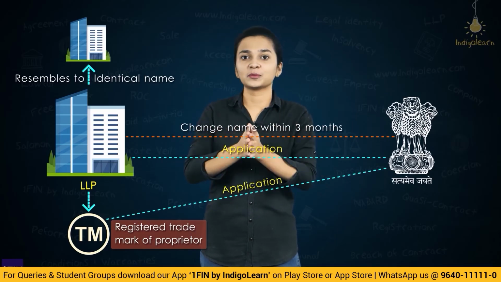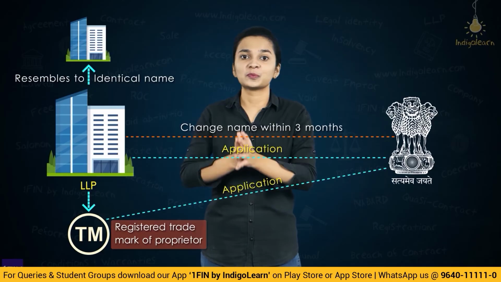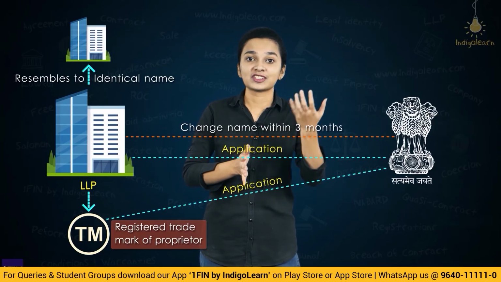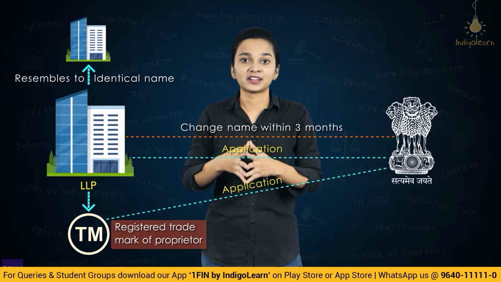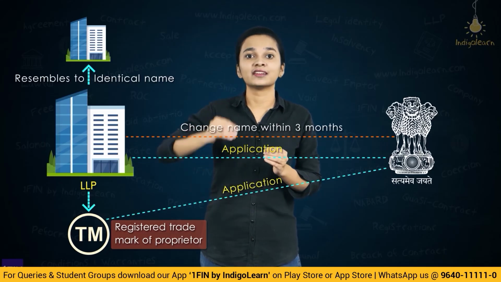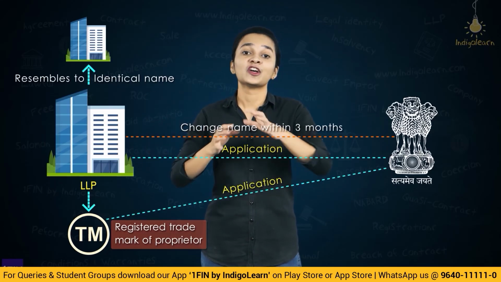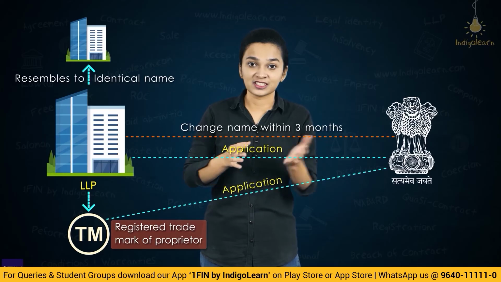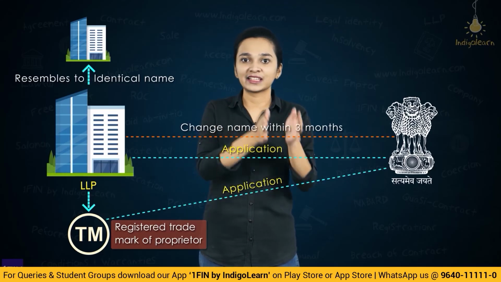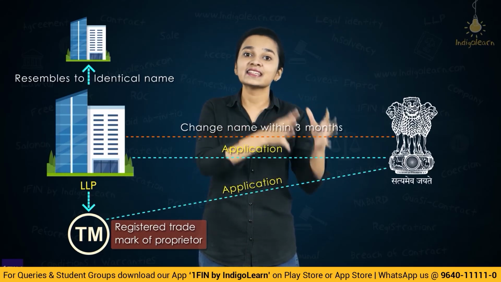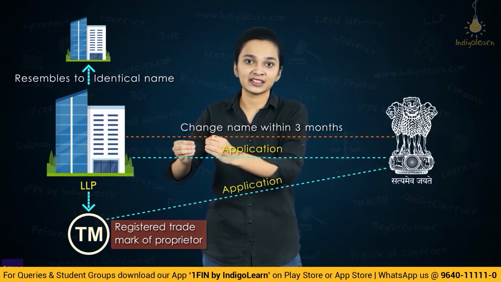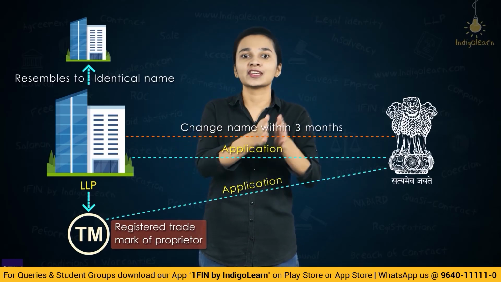So where an LLP has been incorporated with a name which is very identical or too nearly resembles the name of any other LLP or body corporate or any registered trademark by a proprietor or by a company, in such a situation, the other LLP, body corporate or the holder of the registered trademark can make an application with the central government, and the central government will direct the limited liability partnership to change its name.